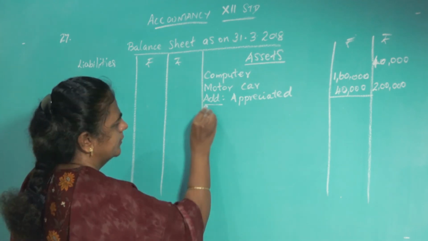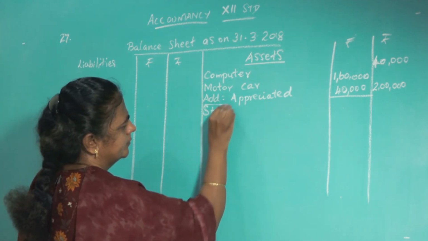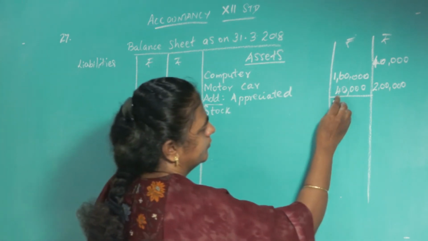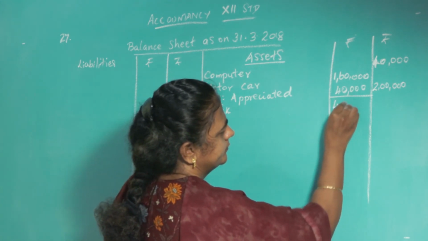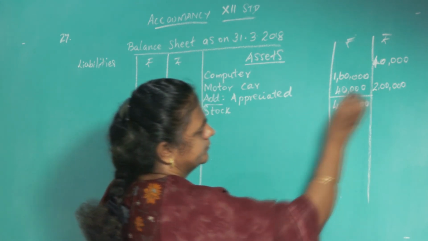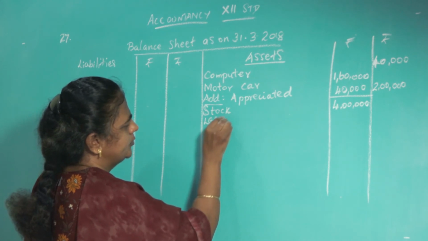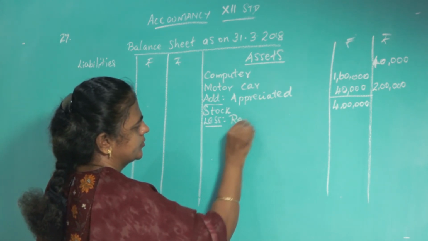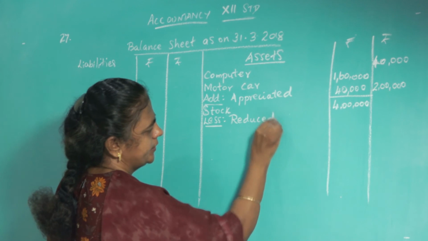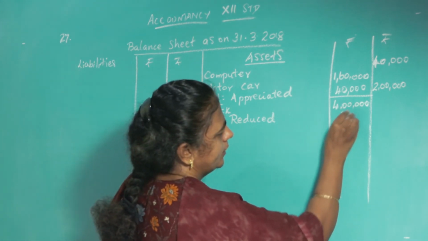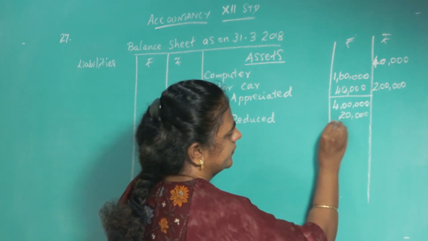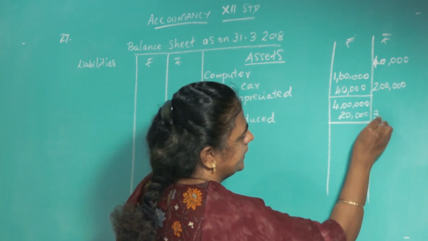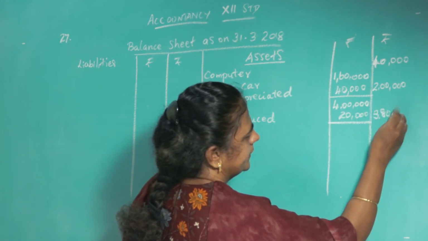Okay. Stock is 4 lakh. It has been reduced, so stock decreased. So reduced 20,000. So that will give you 3 lakh 80,000.